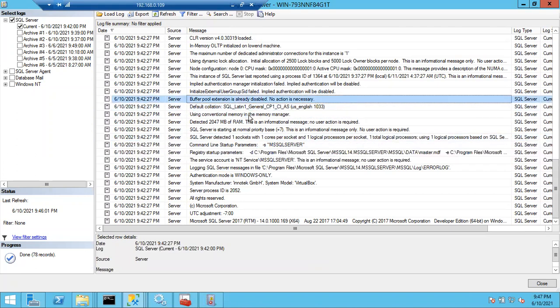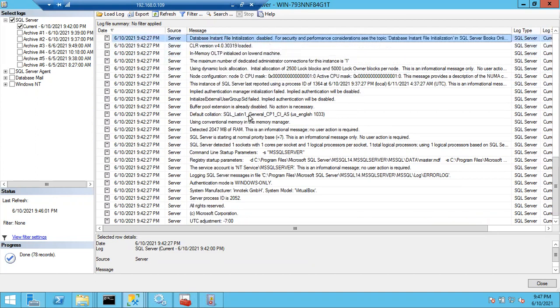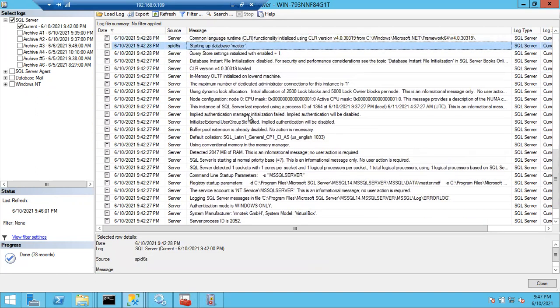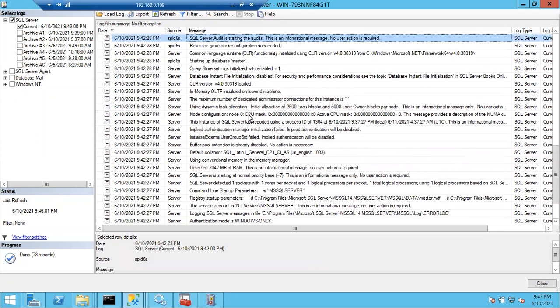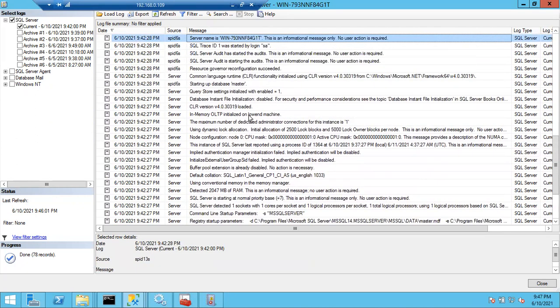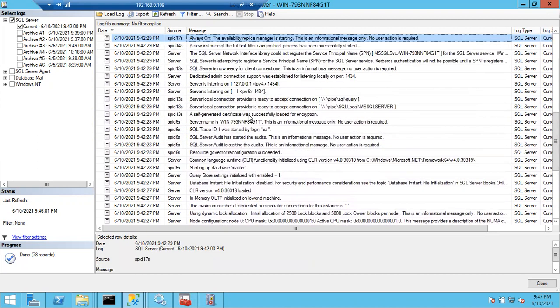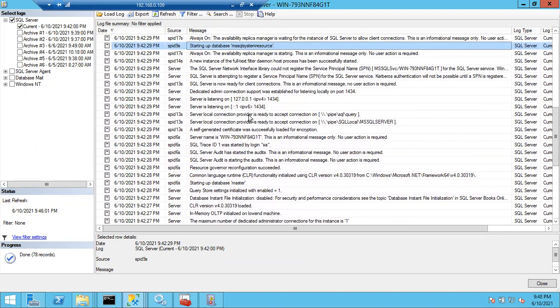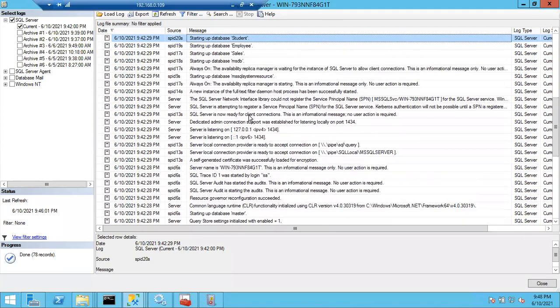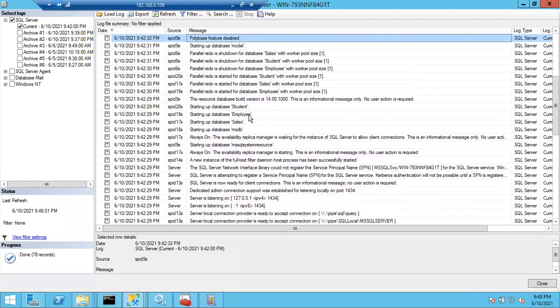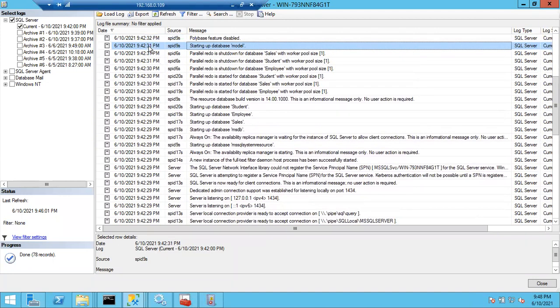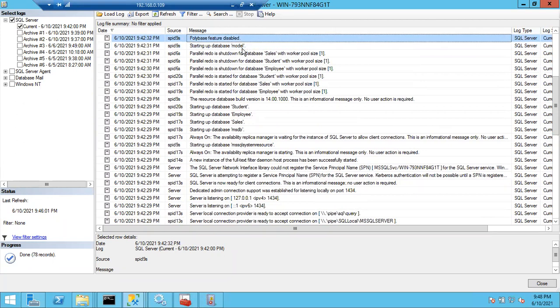Just go up. See here, starting up master database, the first one. Go up and you can see somewhere that the resource database will also be started. You see here, starting of resource database, mssqlsystemresource. This is the second one. Then actually model will be started, but due to timing, it will show like that. First model only will be started. Based on model, your tempdb will be started.